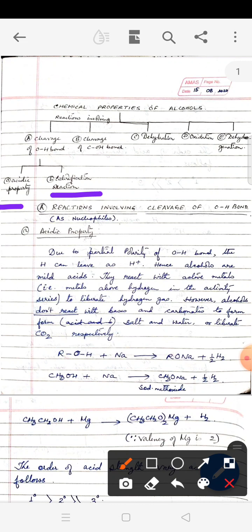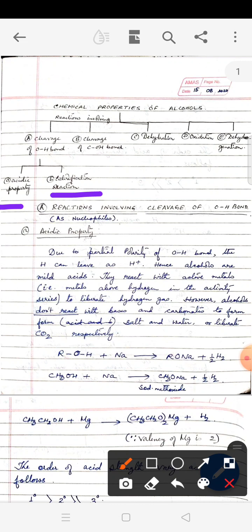Now, for your information, let me tell you, alcohol can behave both as electrophiles as well as nucleophiles. Now, when the cleavage of OH bond takes place, it behaves as nucleophile. So, what happens here is, since oxygen is more electronegative, it pulls the electron cloud towards itself, making the hydrogen partially positive. So, due to this polarity of OH bond, hydrogen can leave as H+, and we consider alcohols as acids. But remember, alcohols are very mild acids.